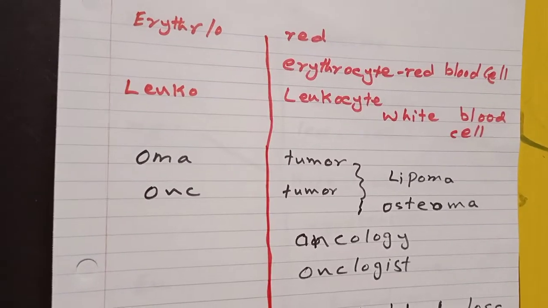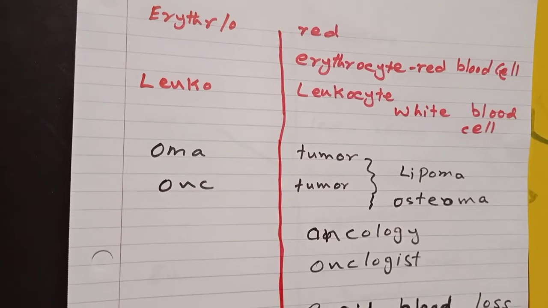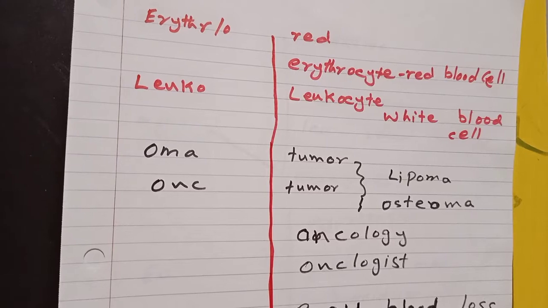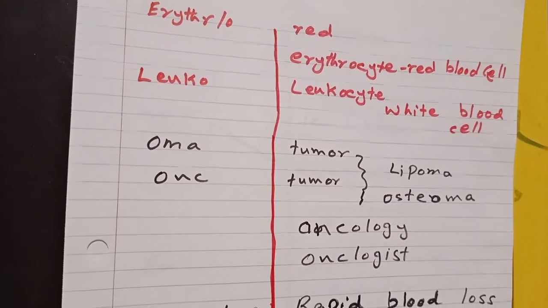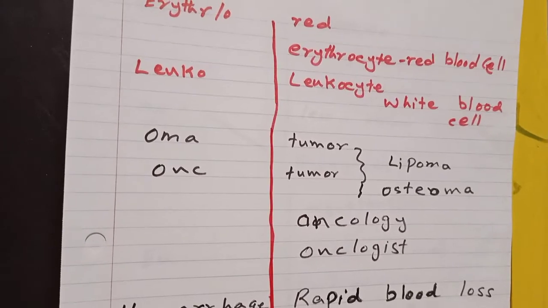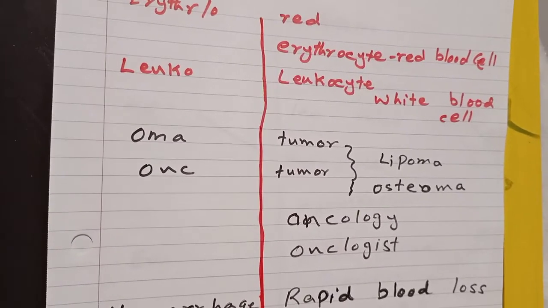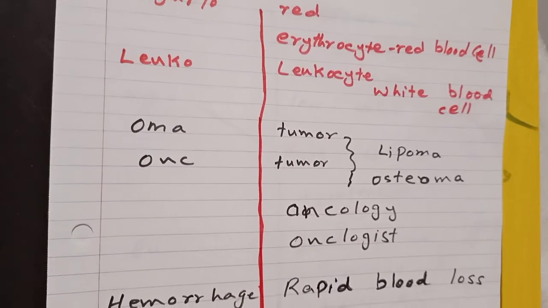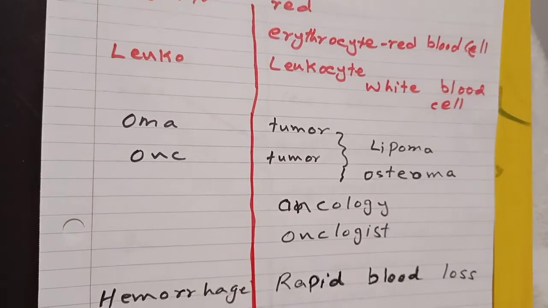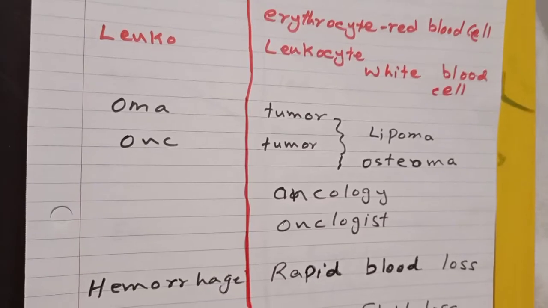Oma means tumor. Onc means tumor. Both stand for tumor. Lipoma, tumor of the fat. Oncology, study of the cancers. Onc stands especially for cancer. Oncology, study of the cancer. Oncologist, specialist of the cancer.